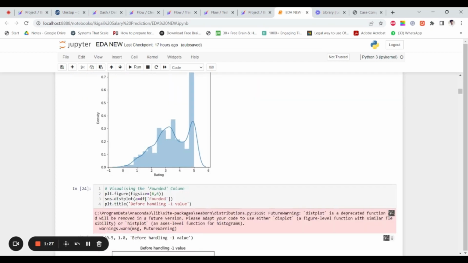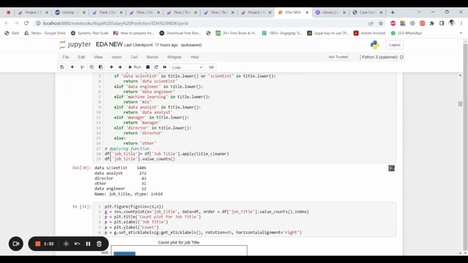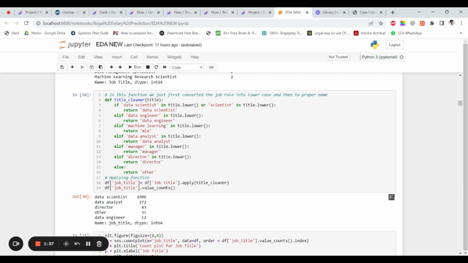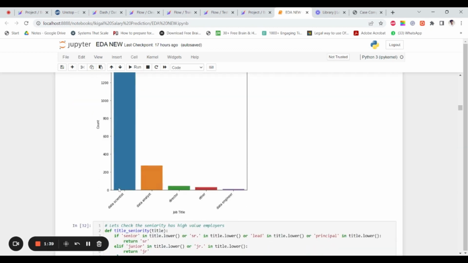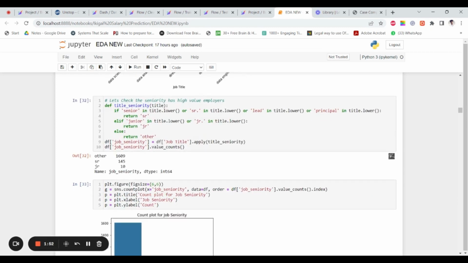We'll remove the negative values. For example, here we have removed the negative values from the rating column. Then we go to the job title column. We made a function called title cleaner. We applied this function on the job title column so that we are left with only four types of title called data engineer, director, data analyst, data scientist. And we have grouped all other titles into a column called other, because these were not present very frequently in the dataset, so this won't affect the model much.